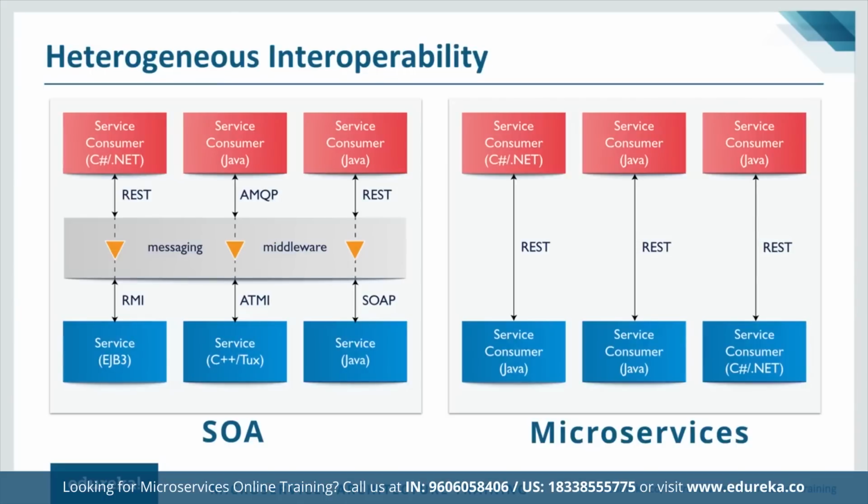But in case of microservices, we do not have any broker here. The communication happens directly between application to application, even if they are in different programming languages, even if they are structurally different, and even if they are built on different grounds. So look at this. If you have a C# or .NET application which is communicating with a Java application, how does it happen? It happens with the help of a REST API. There is a direct communication between these two services.